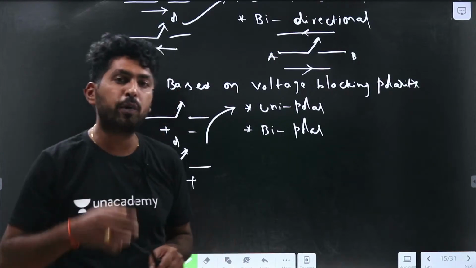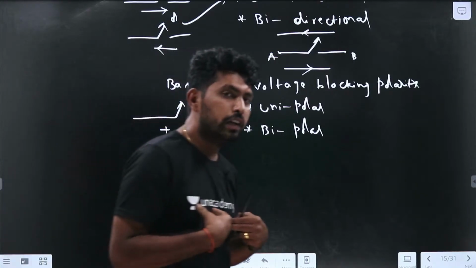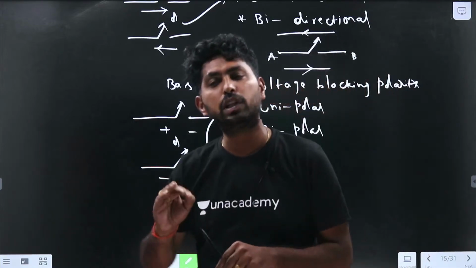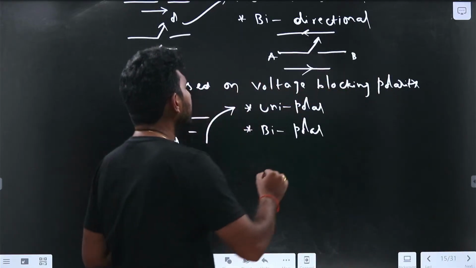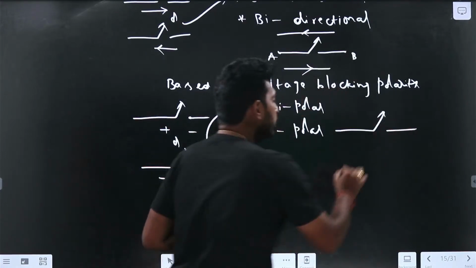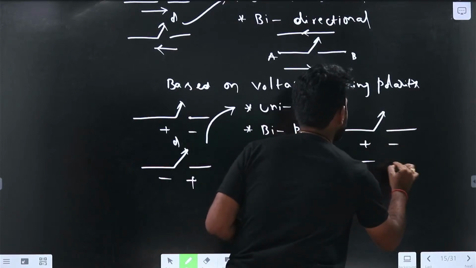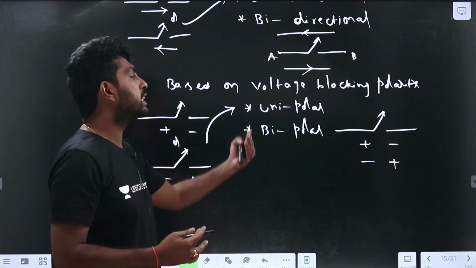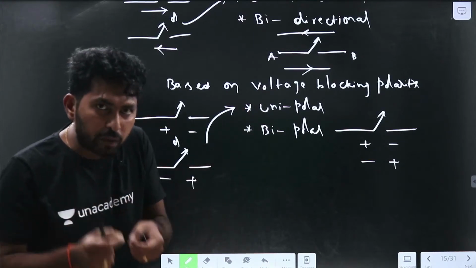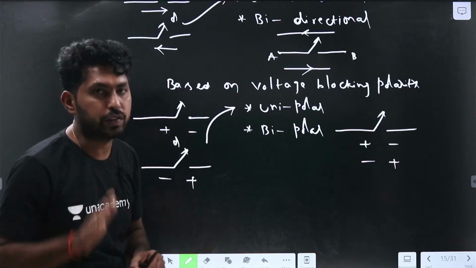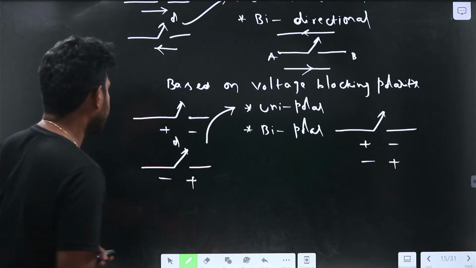So what is a bipolar switch? If it can block both positive and negative voltages, we call it a bipolar switch. If it can block either positive or negative voltage, we call it a unipolar switch. We are clear, right? Let us see the examples afterwards.